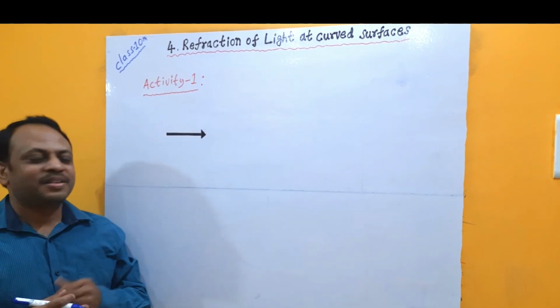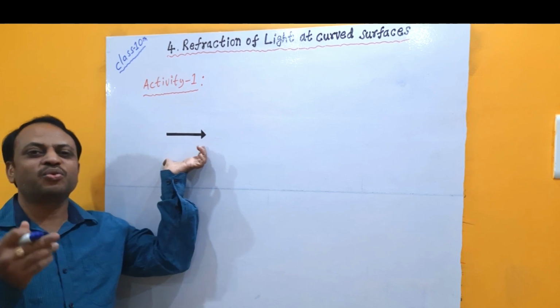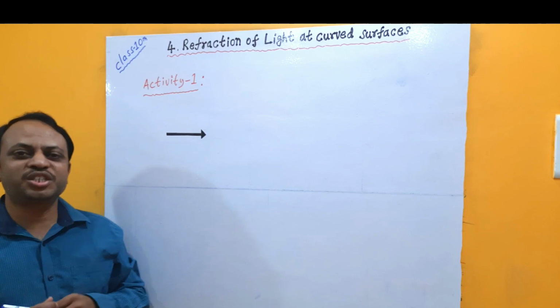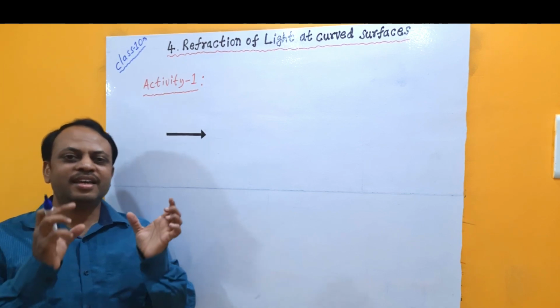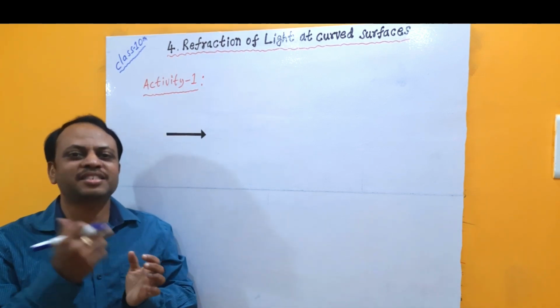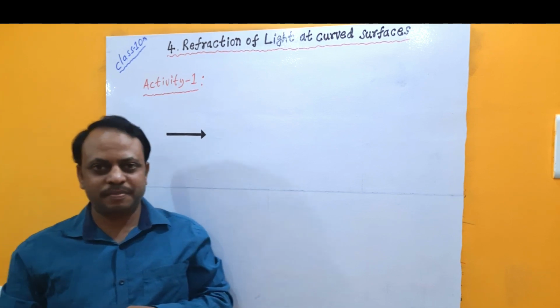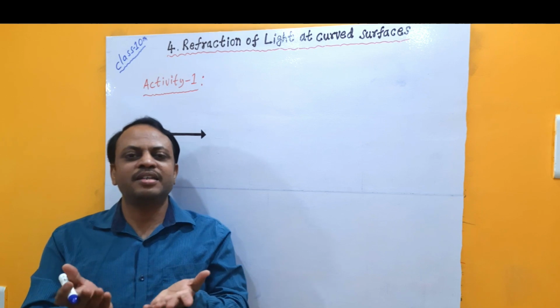Activity 1. Draw an arrow mark around 4 cm in length with a black pen or sketch on a thick sheet of white paper. Then take a cylindrical glass tumbler which is made with glass, in the sense that it should be transparent. Keep the glass tumbler on a table.